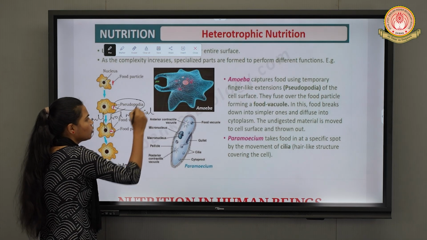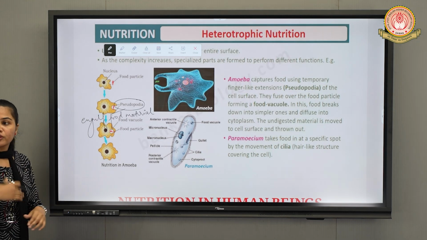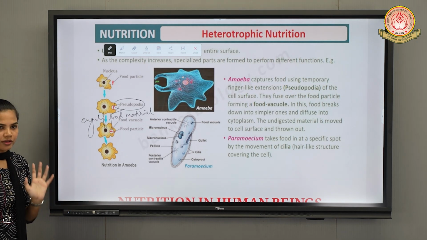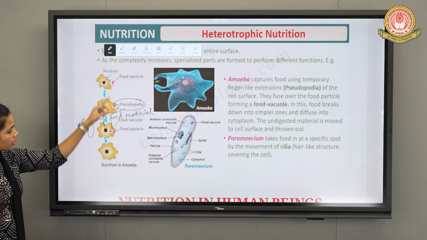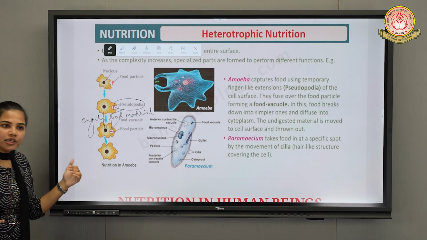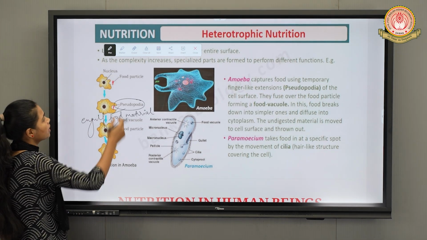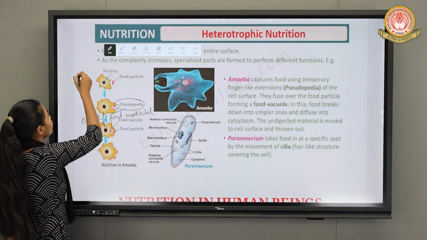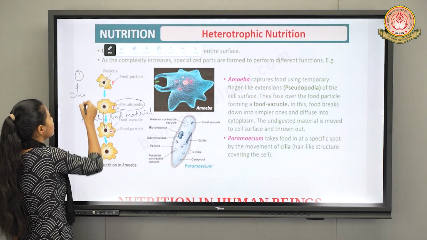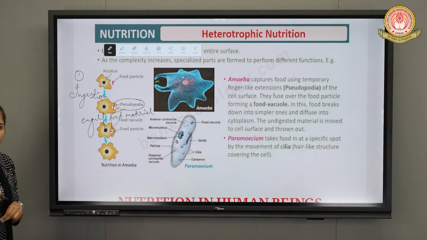Another function of pseudopodia is that it is used for locomotion, to move from one place to another. But here we are studying it with respect to nutrition, so the pseudopodia is used for engulfing the food material. The first step in nutrition in amoeba is ingestion. Ingestion means to take the food material inside the body with the help of pseudopodia.